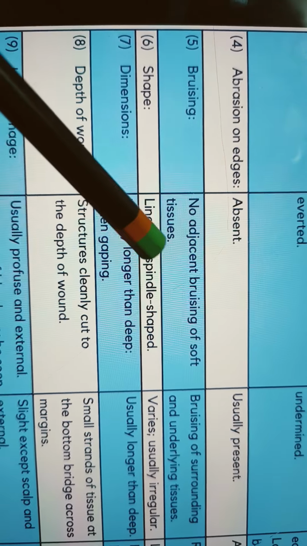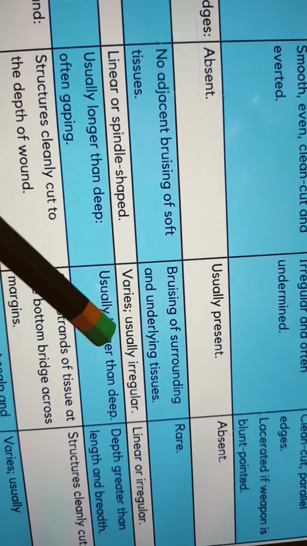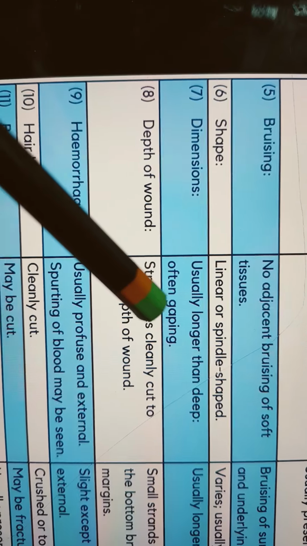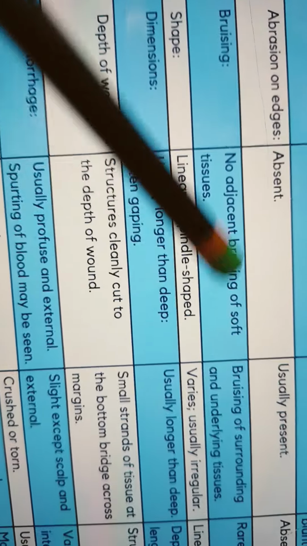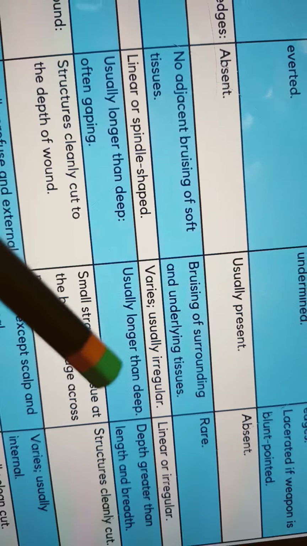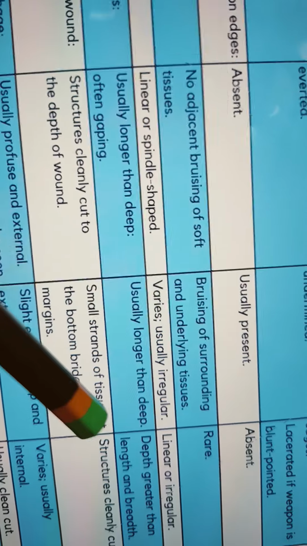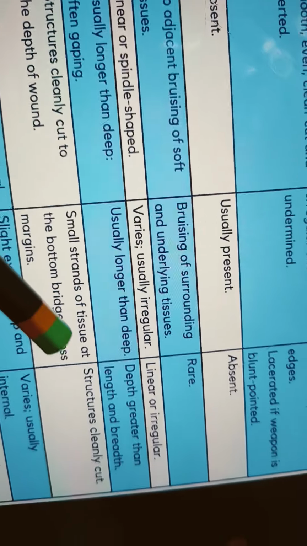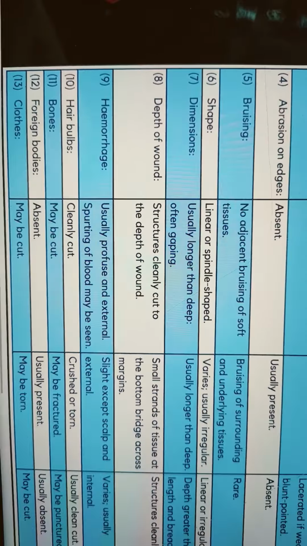Talking about shape: linear or spindle. In incised wounds, the shape is linear or spindle, with dimensions usually longer than deep, and often gaping. Talking about lacerated wounds, the shape varies, usually irregular, and usually longer than deep. Stab wounds are linear or irregular, with depth greater than length and breadth.